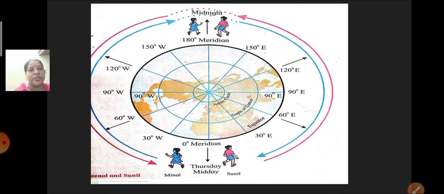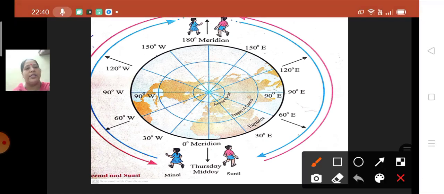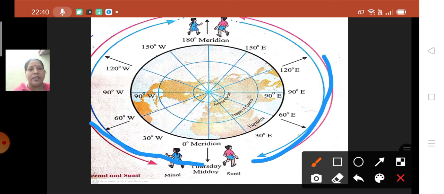You can see in this picture over here, on your left, Meenal is going towards the west and Sunil is going towards the east. Now let's learn, when Meenal was moving more and more towards the west, what are the timings she got. Then afterwards we'll learn about Sunil, when he is moving towards the east, what are the timings he is getting over there?